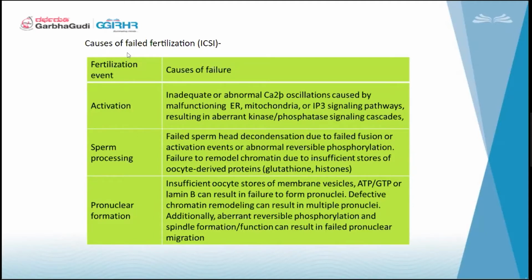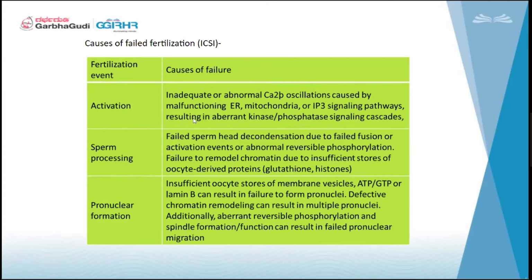Causes of failed fertilization in ICSI cycles. In IVF, we just inseminate the sperm with the oocytes and leave them. But in ICSI, we inject the sperm inside the cytoplasm. So what happens here? Activation. The main thing is that oocyte activation should happen, with signaling of calcium oscillations, which will cause the activation.